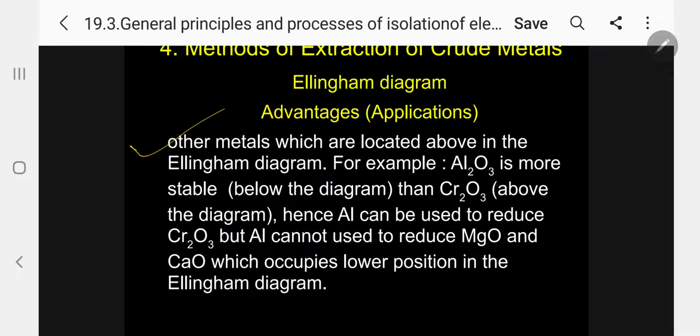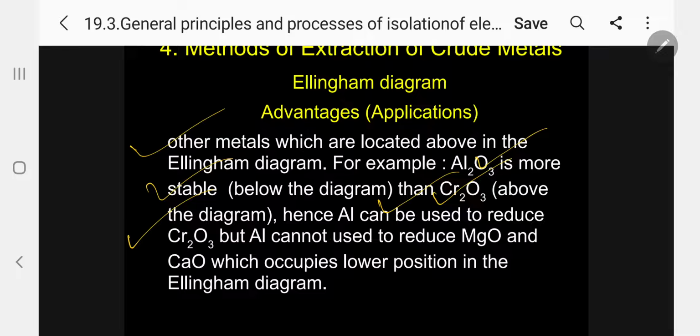I told you already, in the Ellingham diagram, whatever metal is below can easily replace the metal above from its oxide. For example, aluminum oxide is more stable, lying below in the diagram, than chromium oxide above. Hence, aluminum can be used to reduce chromium oxide.